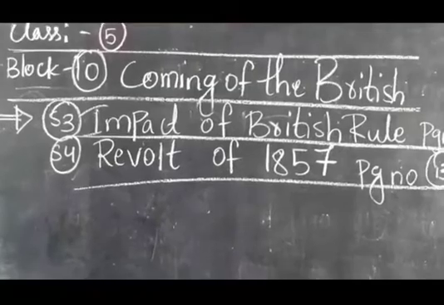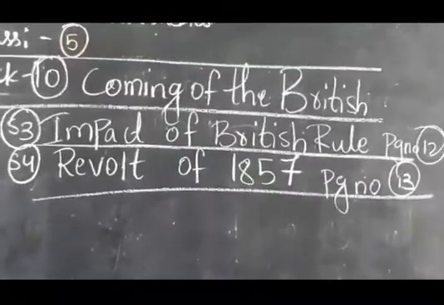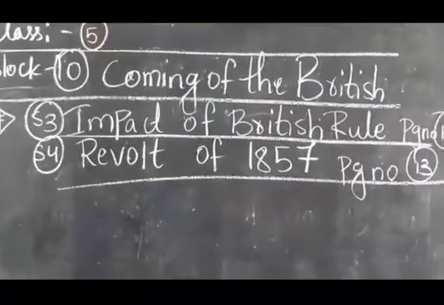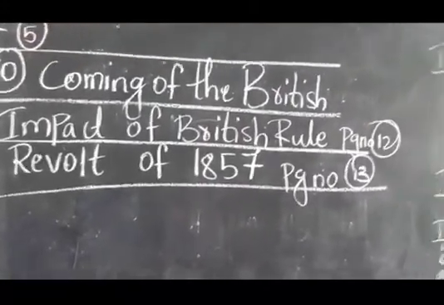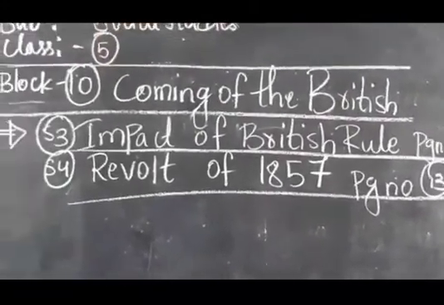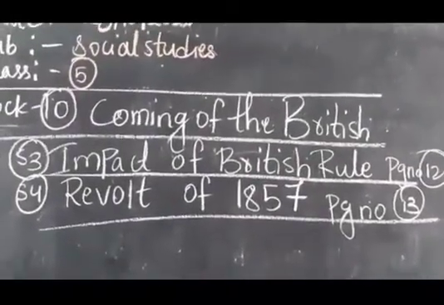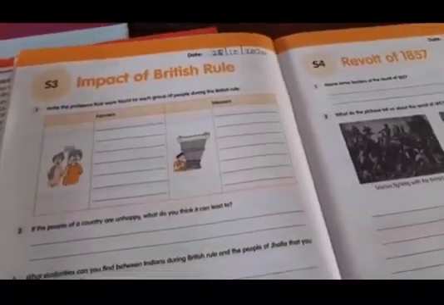Today we are going to do S3 and S4 together. S3 is impact of the British rule, page number 12. S4 is revolt of 1857, page number 13. Let us complete this. Now take out your workbook, page number 12. Children, now turn to page number 12 and 13.